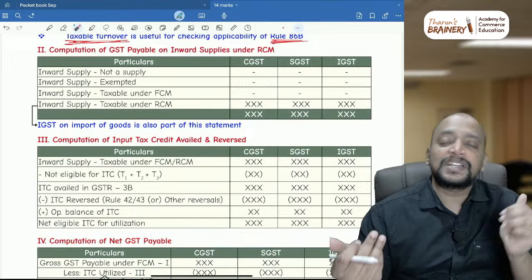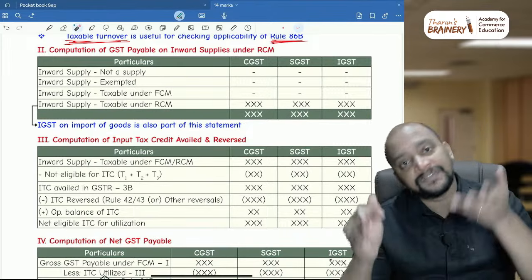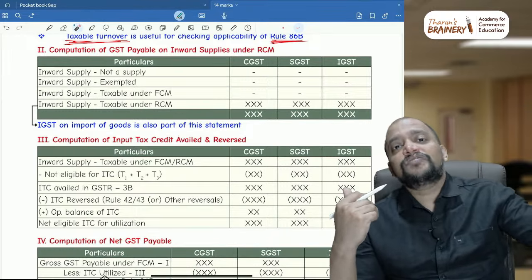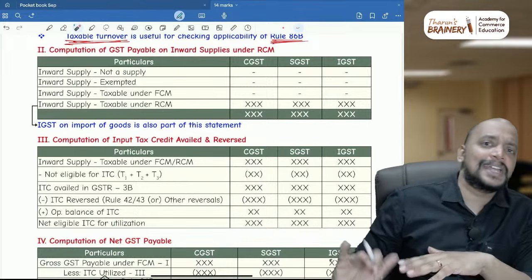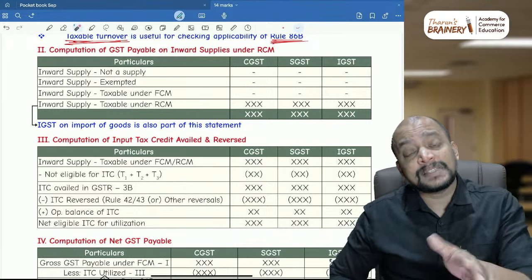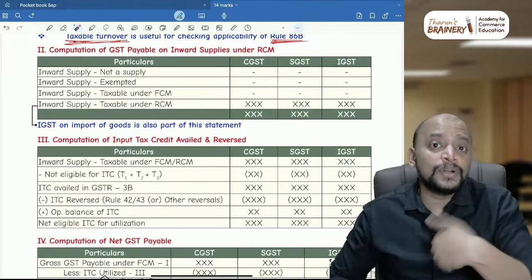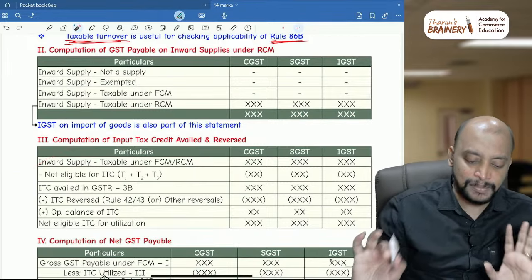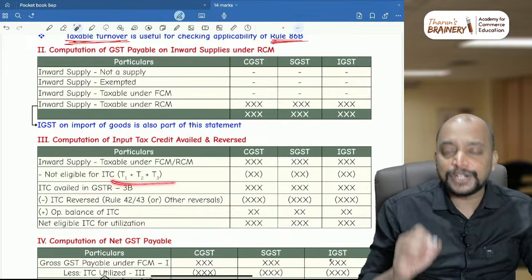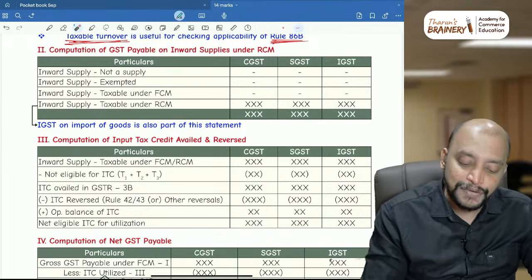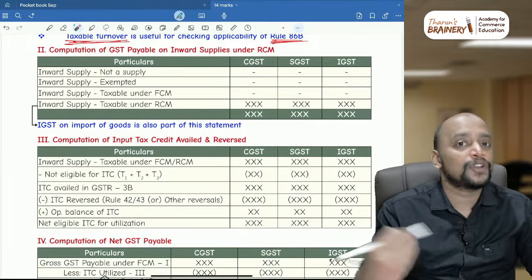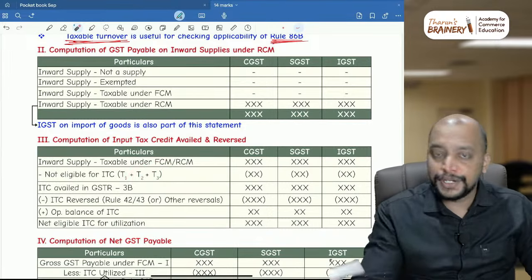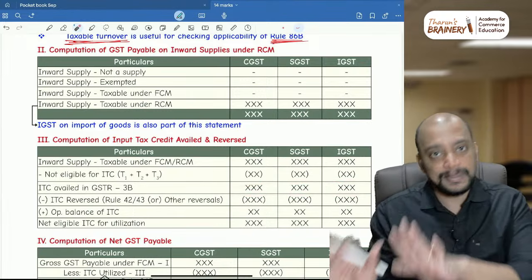So many students will think, okay, ITC not available, and write that. Don't do that. We can take ITC. One more point they can check is that the supplier has not filed 3B yet. It's okay, we can take ITC. Only if the supplier has not filed 3B by September 30th of the succeeding financial year do we need to reverse the ITC. So right now we can take the ITC. That is about this ITC availability. For the ITC available in 3B, T1, T2, T3 you should not take. Already you know what T1, T2, T3 are. T1 is inward supply used for non-business purpose. T2 is inward supply used for exempted outward supply. T3 is blocked credit. You need to take these out. So this is ITC availed in GSTR 3B.